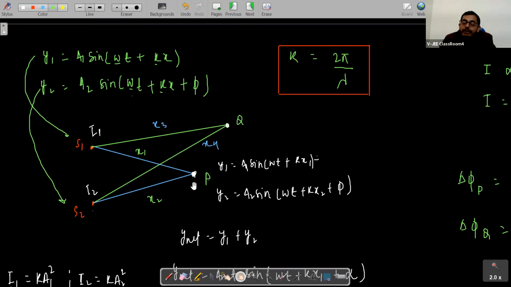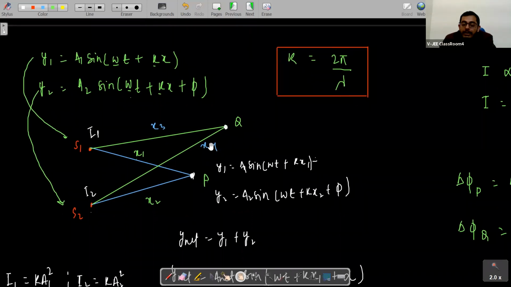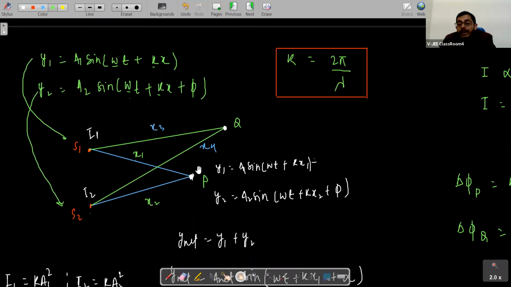If we are talking about light waves, we'll see different intensity at different points. But if the sources are incoherent, then we will not be able to find out the variation of intensity, because the variation in intensity at point P and point Q will be very fast.